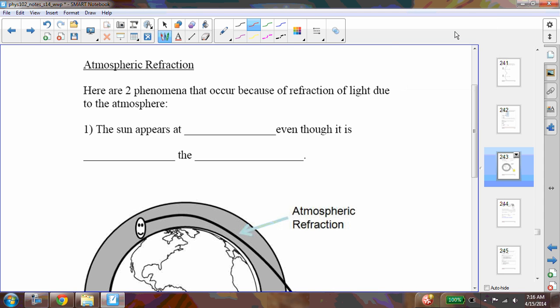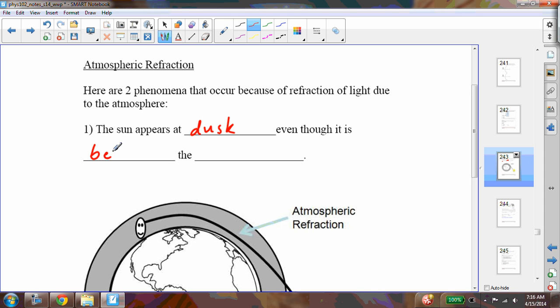Okay, we have a couple of phenomena that are due to atmospheric refraction. I just want to take a little parenthesis here and talk about them. The first is the fact that the sun appears at dusk, even though it is below the horizon. So you can still see the sun at dusk, even though it's physically gone below the horizon.